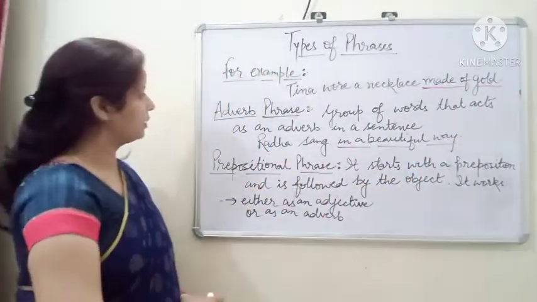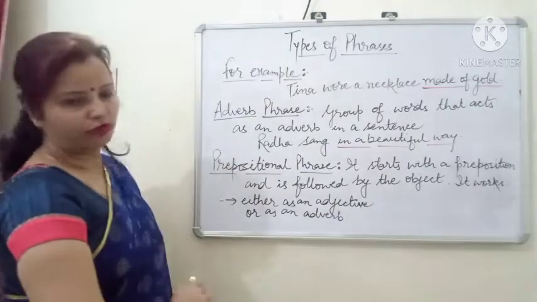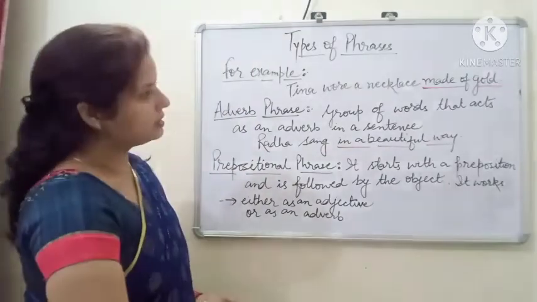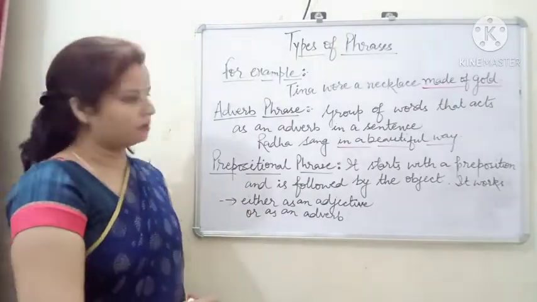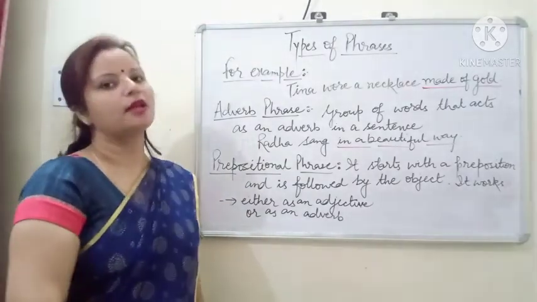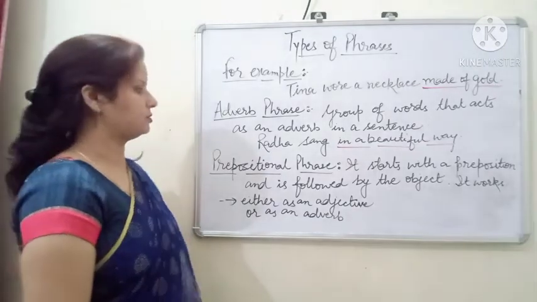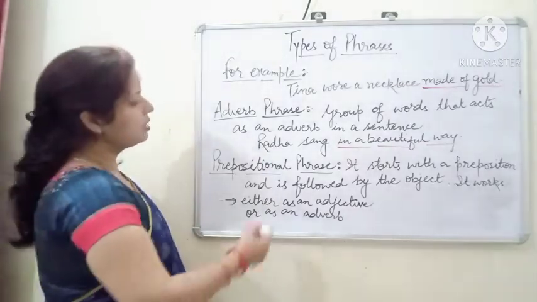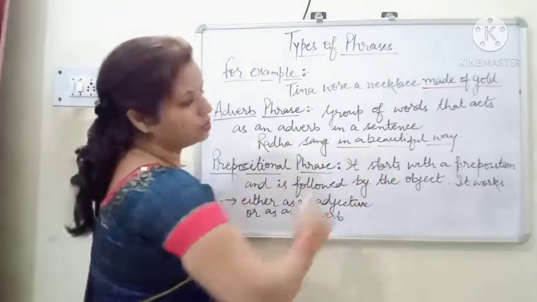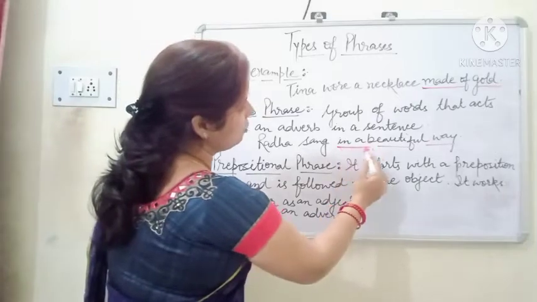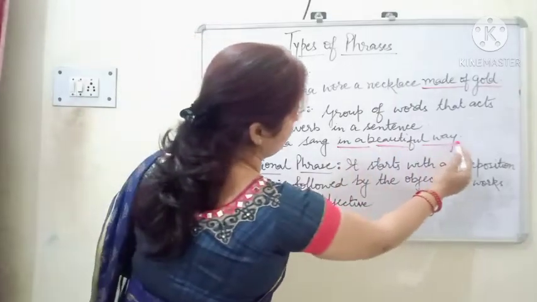Moving to our next phrase, adverb phrase. What is an adverb phrase? A group of words that acts as an adverb in a sentence is known as an adverb phrase. We can say it as adverbial phrase also. Now see the example. Radha sang in a beautiful way. So in a beautiful way is working as an adverb.